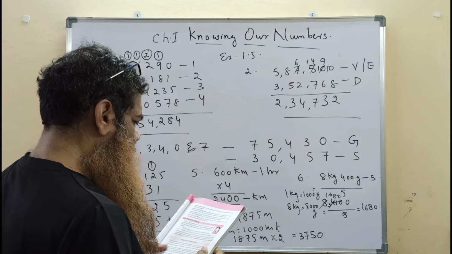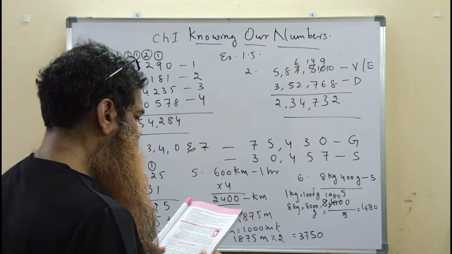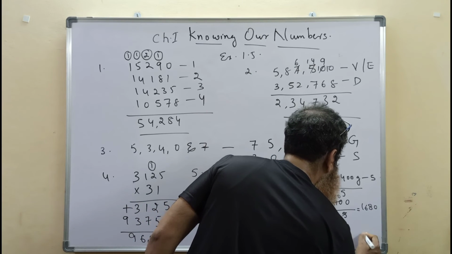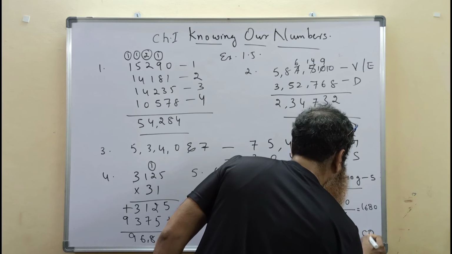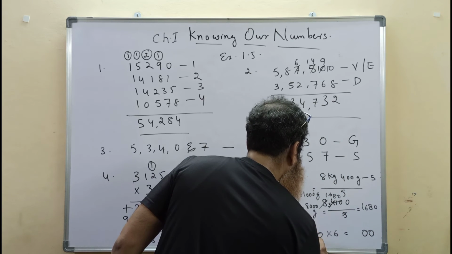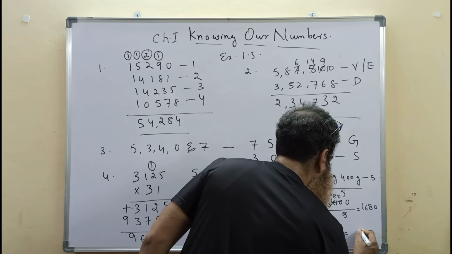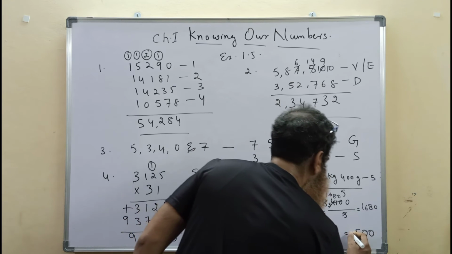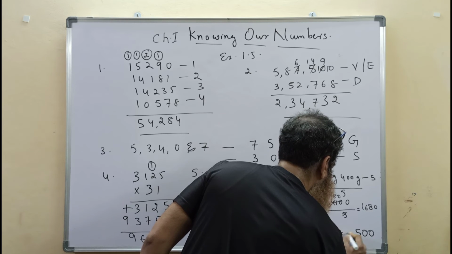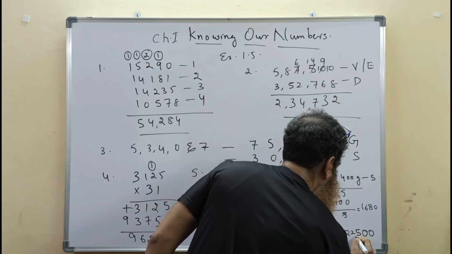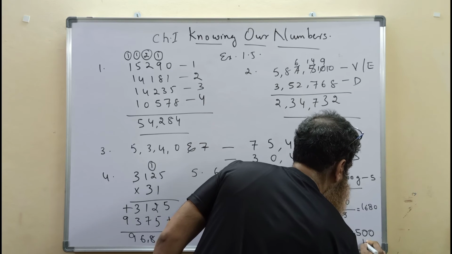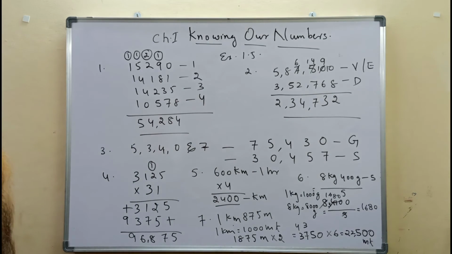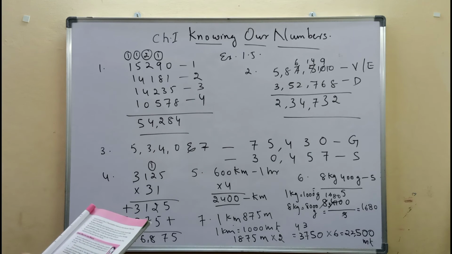So the question is to find the total distance she walked in 6 days. So 3,750 into 6. 6 zeros are 0, 6 5s are 30, carry 3, 6 sevens are 42, 45, carry 4, 6 threes are 18, 22. She will be walking 22,500 meters in 6 days. Gayatri is walking 22,500 meters in 6 days.